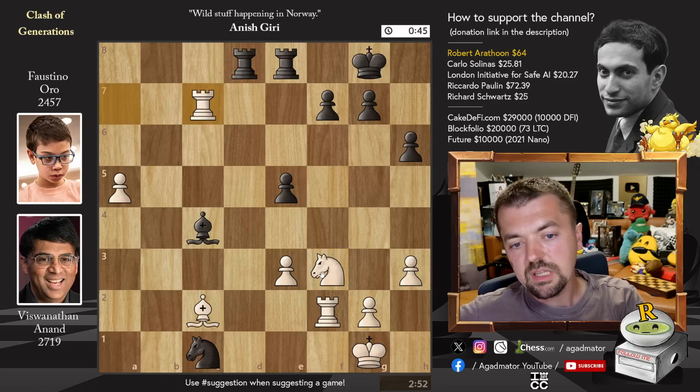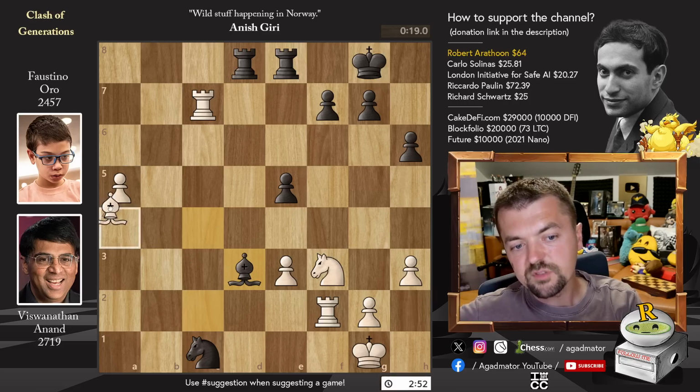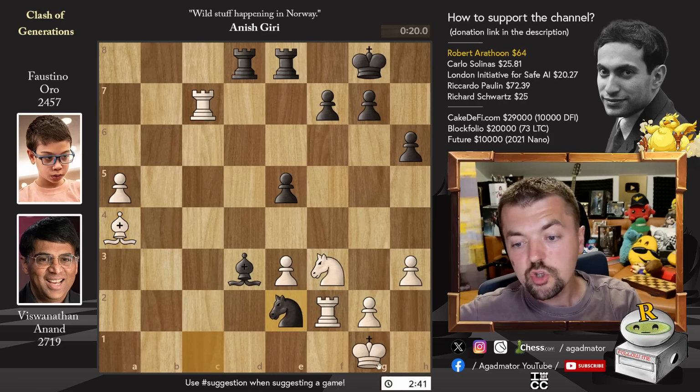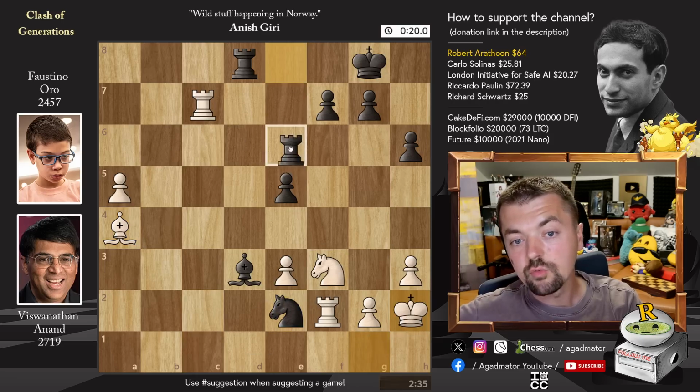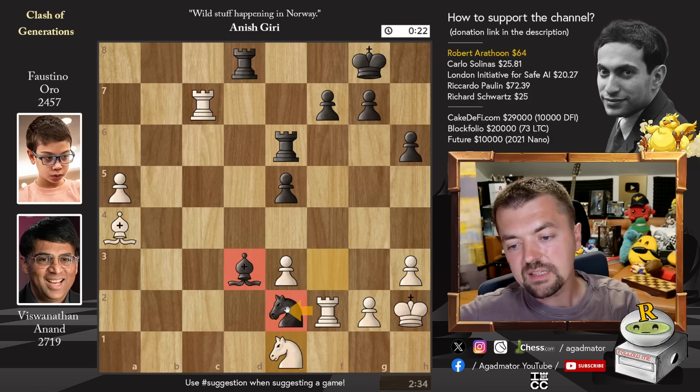But here bishop to d3 was played. Also seems like a very clever defense, but now Anand goes for bishop to a4. So very similar. Knight to e2 check. We have king to h2, and now rook to e6, followed by knight to e1. Going after the bishop that is defending the knight.